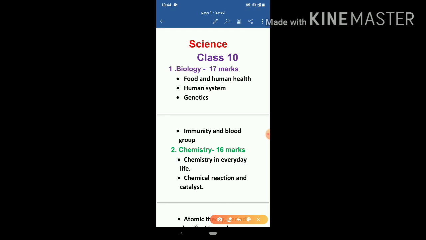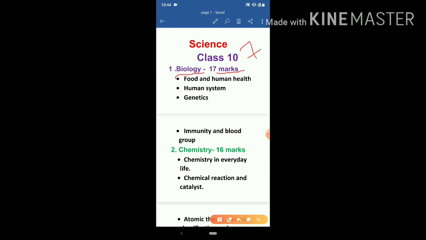Here we will study about science. First of all, we will start from class 10th of RBSE board. The syllabus of science is divided into 7 parts. The first part is biology, which covers 17 marks,